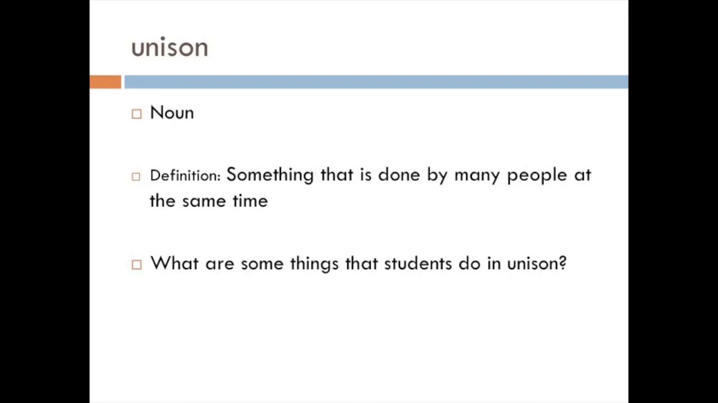Next, we have the word unison. Unison is a noun when it's used in a sentence. The definition of unison is something that is done by many people at the same time. If I were to use the word unison in a sentence, I might say, the musicians played in unison so that everyone played their part at the right time. What are some things that students do in unison? Think about this question, and if you can't think of an idea, what do we do right after the announcements every day? Write your idea on your vocab sheet.